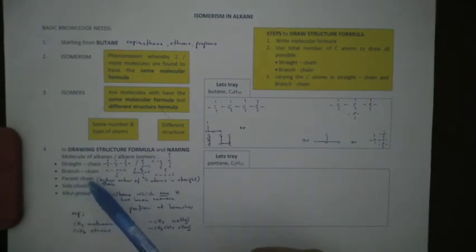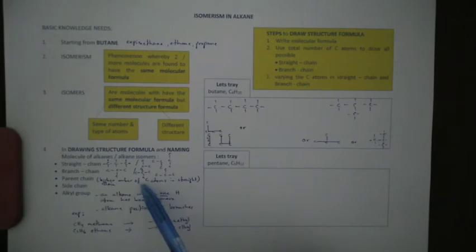How about parent chain? Parent chain is the higher number of carbon atoms in the straight chain. Side chain is the alkane that is positioned at the branch as an alkyl group. An alkyl group is an alkane from which one hydrogen atom has been removed. So an alkane positioned at a branch we call an alkyl group.